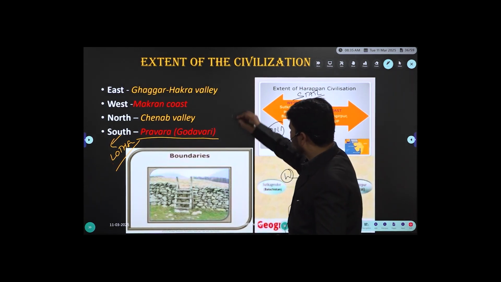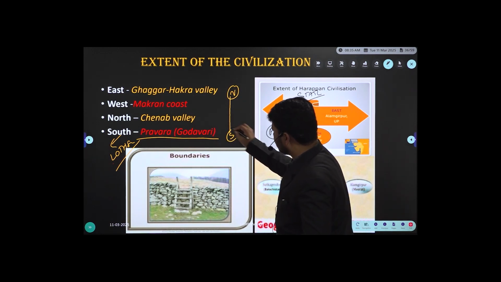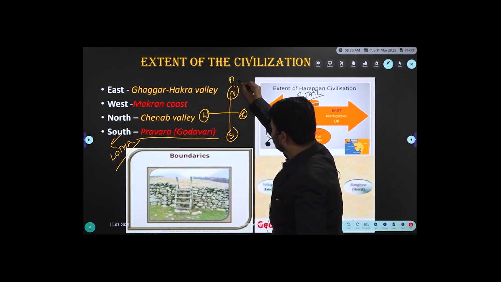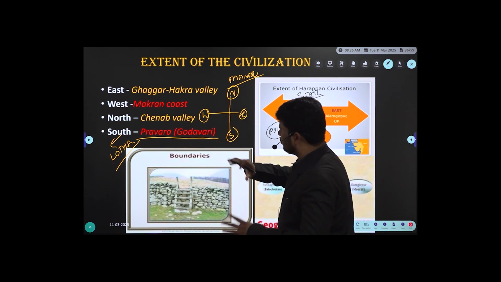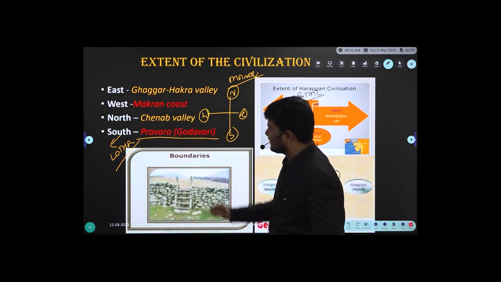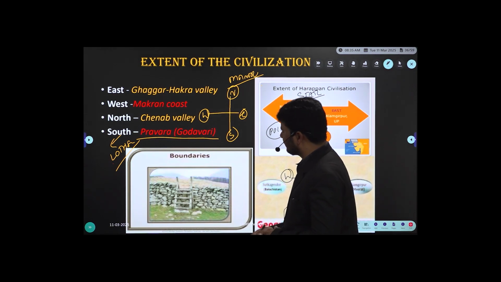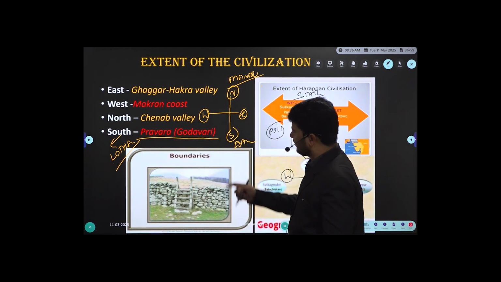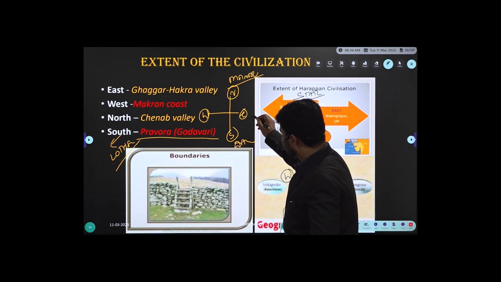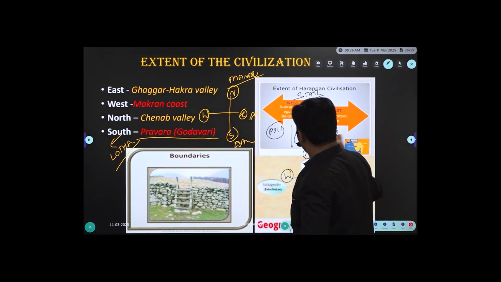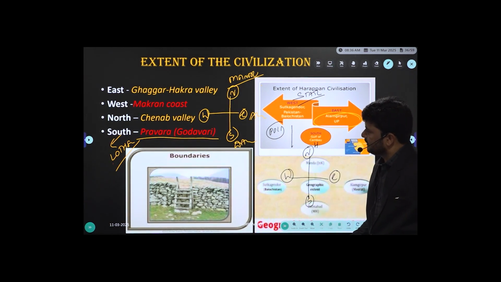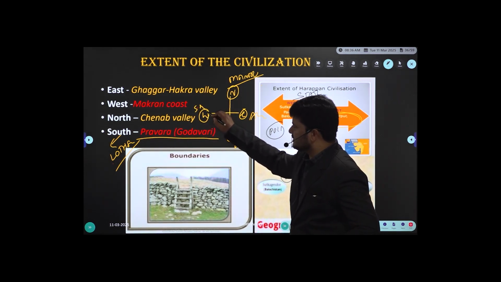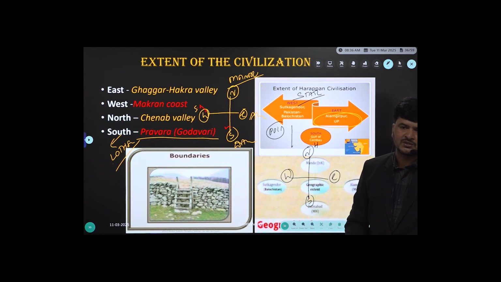So what I'm trying to tell you, we have the northern boundary, southern boundary, eastern boundary and western boundary. For the northern boundary we say Mandu, right? You are quite aware of it, need not just listen, just go through. Northern boundary Mandu is located on the banks of river Chenab, obviously one of the tributaries of river Indus. Now come down to south, that is Daimabad, located on the banks of river Pravara, a tributary of river Godavari. Come to east, we have Alamgirpur, located on the banks of river Ghaggar-Hakra valley, and the western boundary is Sutkagendor, located on the Makran coast, Pakistan.